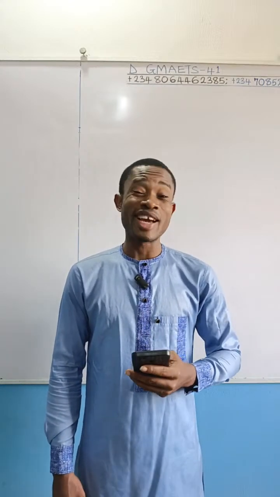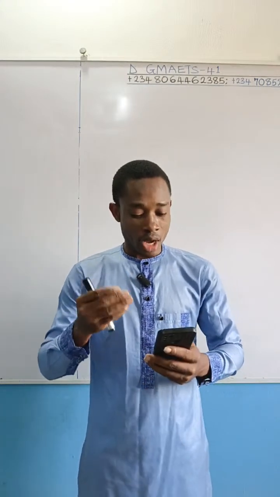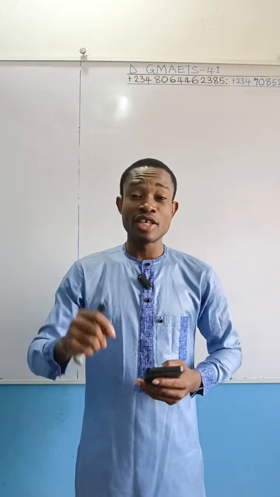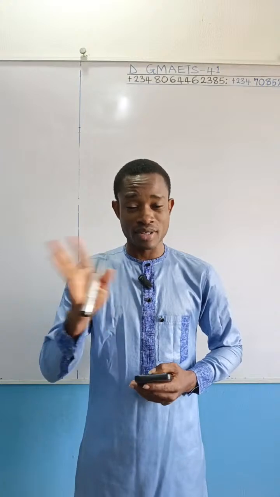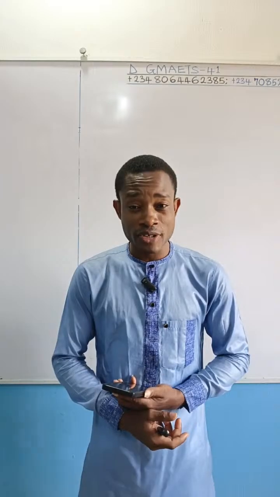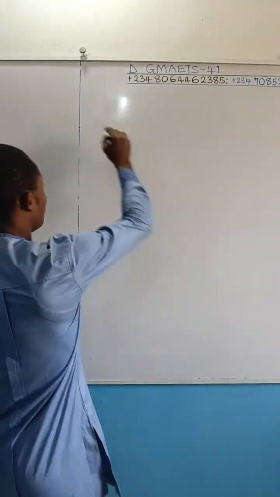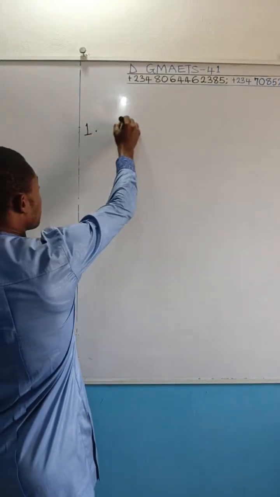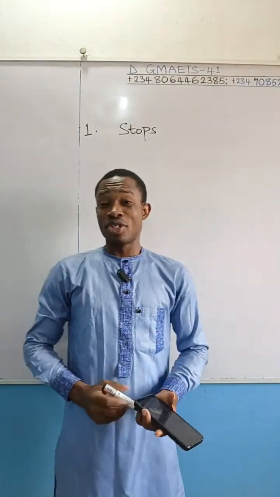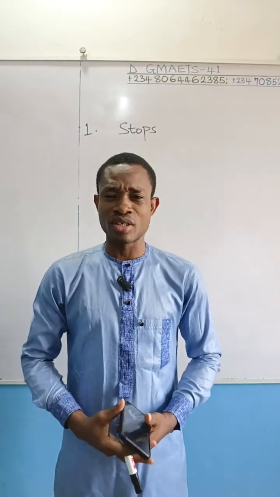Well, for options B and D, spelling is what differentiates both. In option B, the stopped is double P. In option D, the stopped is a single P. All right, I will leave when the rain stops. That's the correct answer, and that is, of course, option A. When the rain what? Stops.